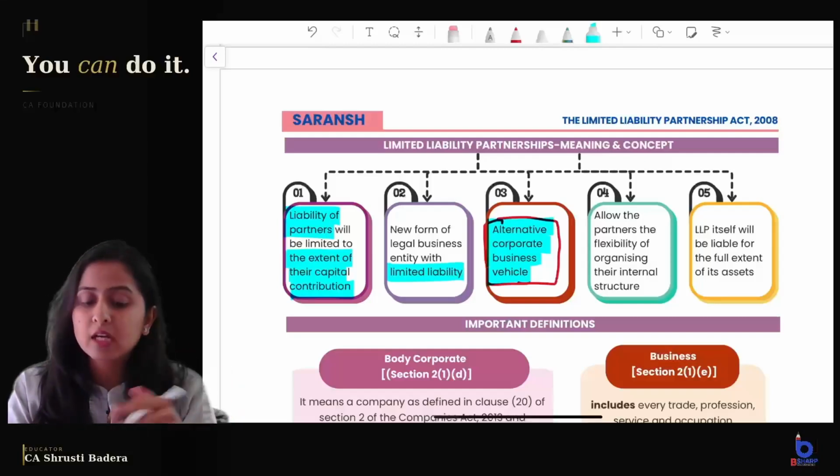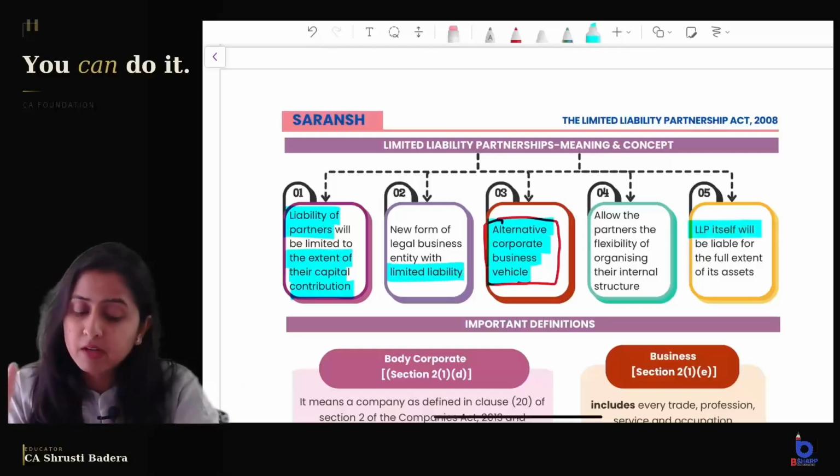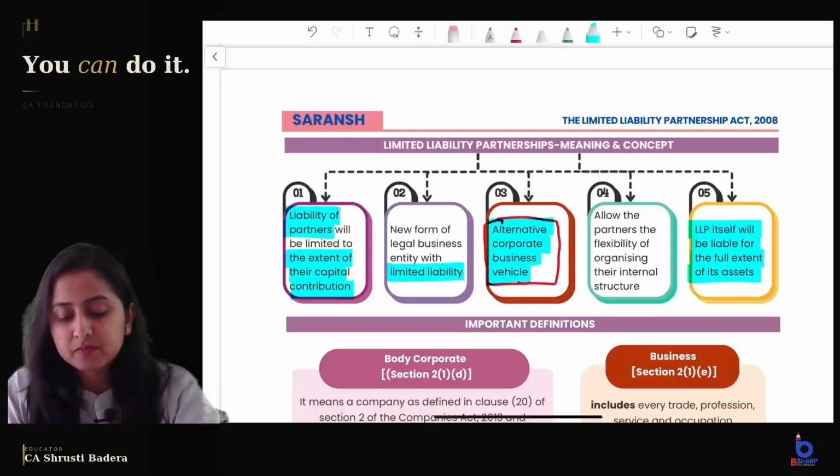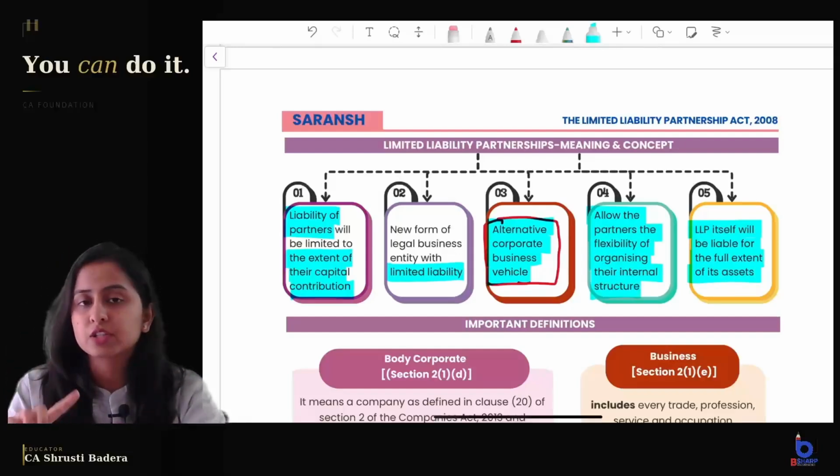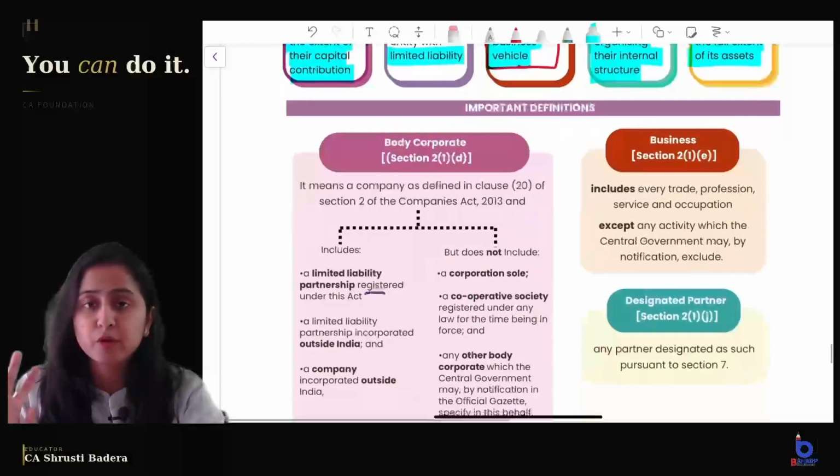The LLP itself will be liable for the full extent of its assets. This form of organization allows the partners flexibility of organizing their internal structure, so whatever the internal structure is, that can be decided by the partners. These are 4 to 5 points you can remember for the meaning and concept of LLP.